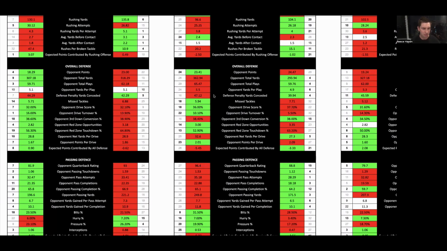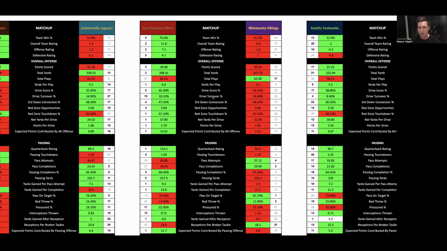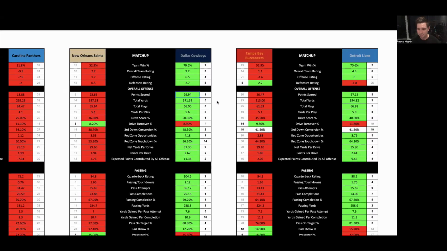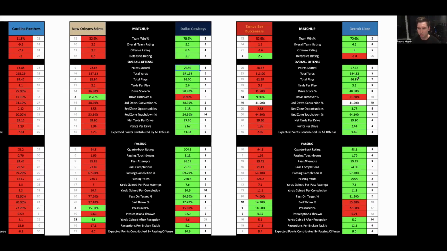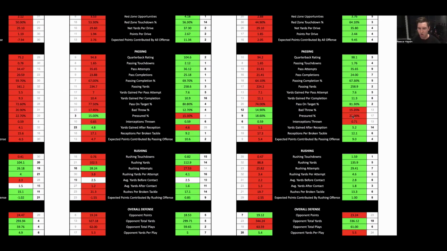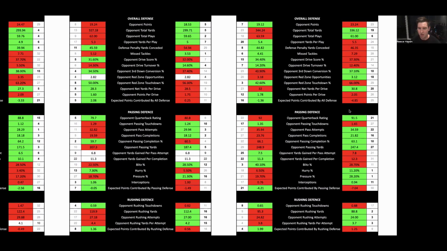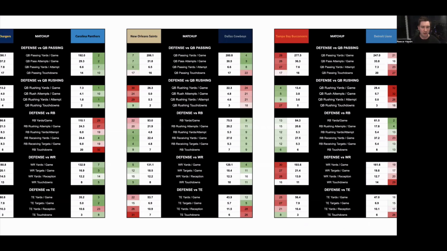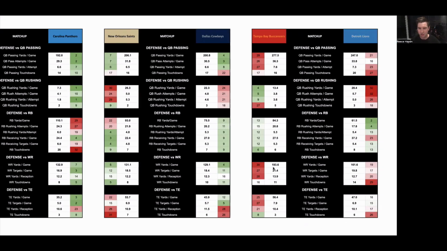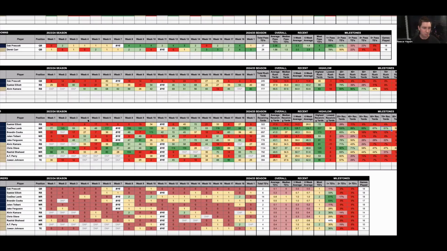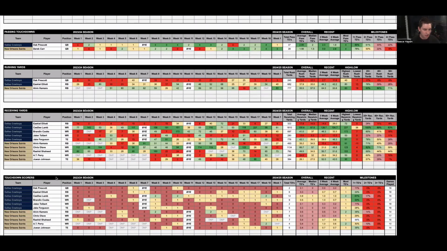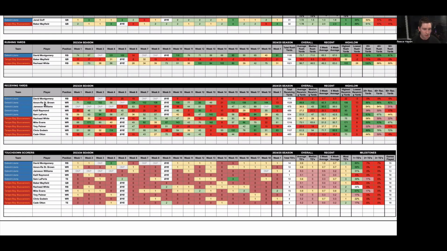We'll bring up the Tampa Bay matchup. Here we go. So Detroit last season were a top 5 offense in passing and the number 1 rushing side. So that's going to be very, very hard for Tampa Bay to stop, especially in the air. So I think a few of the Detroit receivers are going to have pretty good games, especially considering Tampa were one of the worst wide receiver defensive units last season. So if we bring up the receivers here for Detroit, you have Brown and Williams.